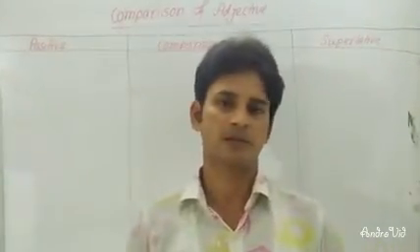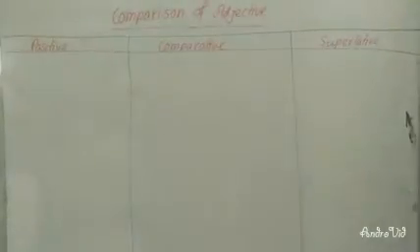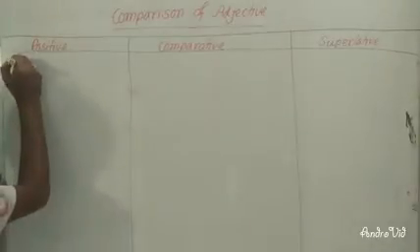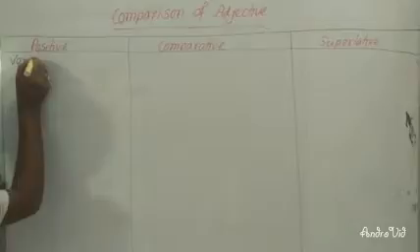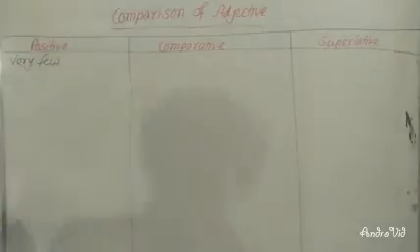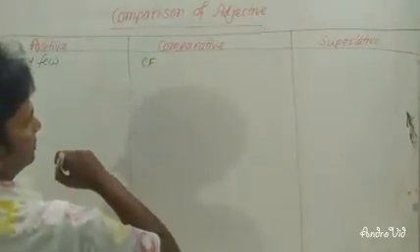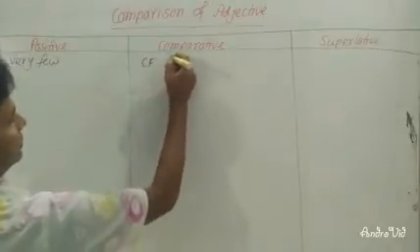Dear learners, look at the board and follow me. You can see here the comparison of adjective. There are three parts: positive, comparative, and superlative. In positive, if you have very few, in comparative form, you will have to write CF, meaning comparative form, after subject and verb.